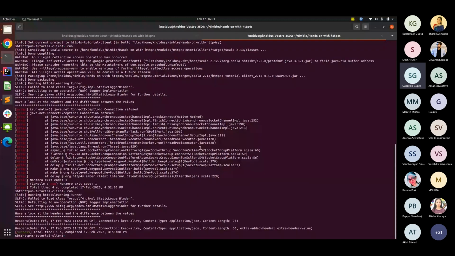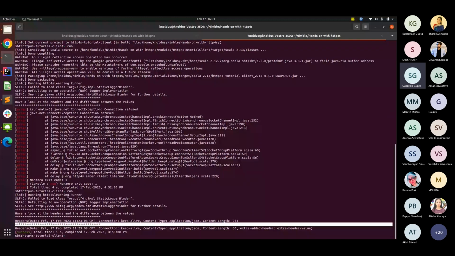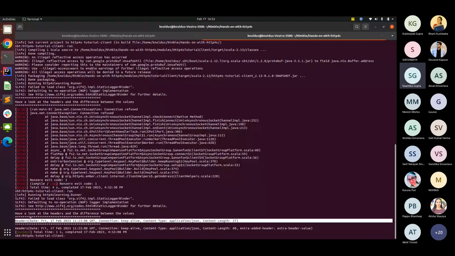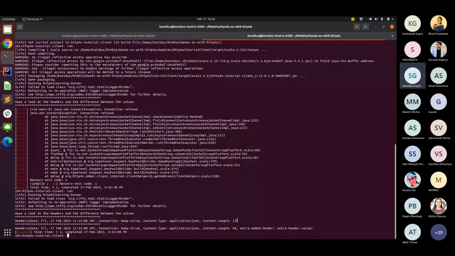This is the result from hitting the health check one that did not have any middleware. If you look at its headers, there are no extra headers added. These are the ones that are generally exposed by any basic HTTP route: the date at which it was hit, connection type, and content length. But in my second implementation, where I'm hitting an endpoint which has a middleware around it for adding extra headers, I'm getting new headers in the configuration. So any endpoint that I hit from the user service will have these extra headers.